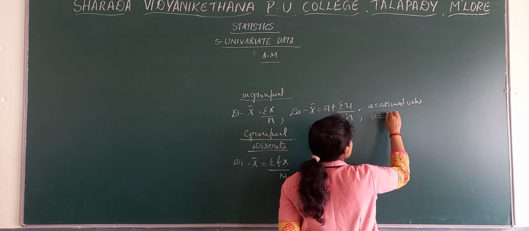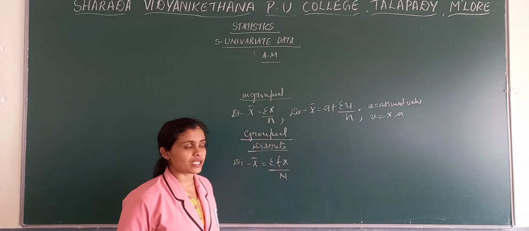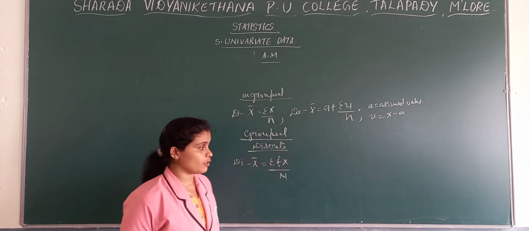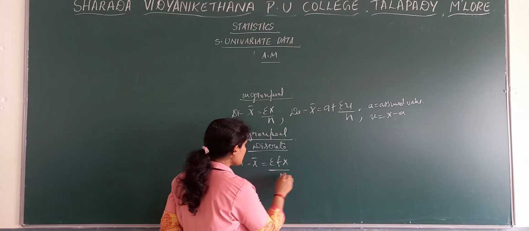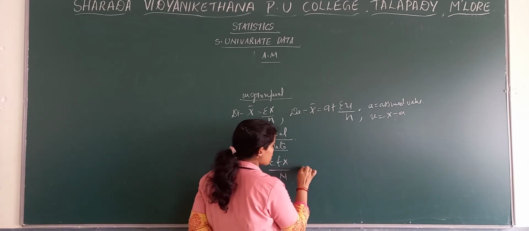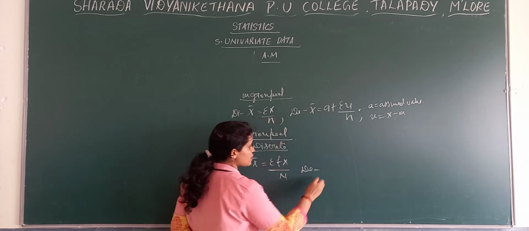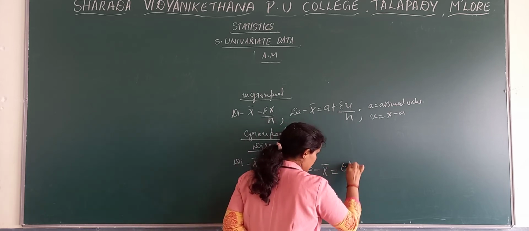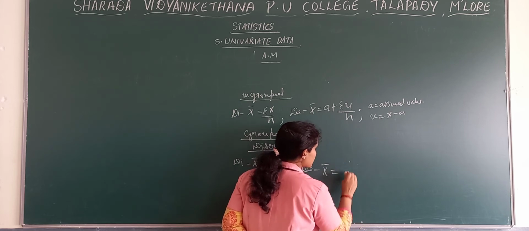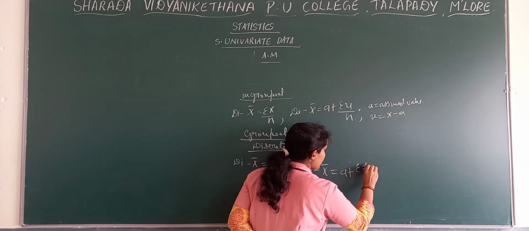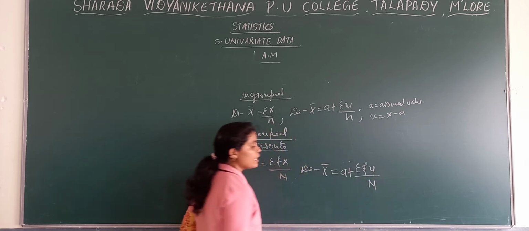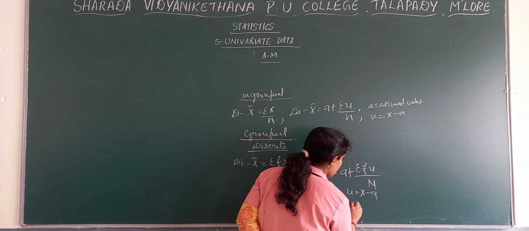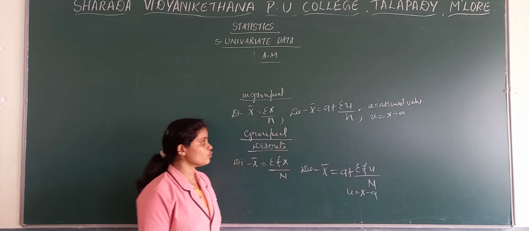And u is x minus a. There, x minus a, one particular value we need to take as the assumed value. Then here, the deviation method formula. In case of deviation method, it goes like x bar equals a plus sigma f u by n. Here also u is equal to x minus a. A is nothing but the assumed value.